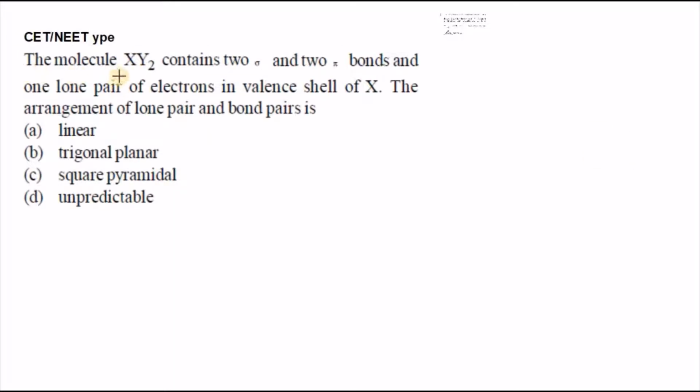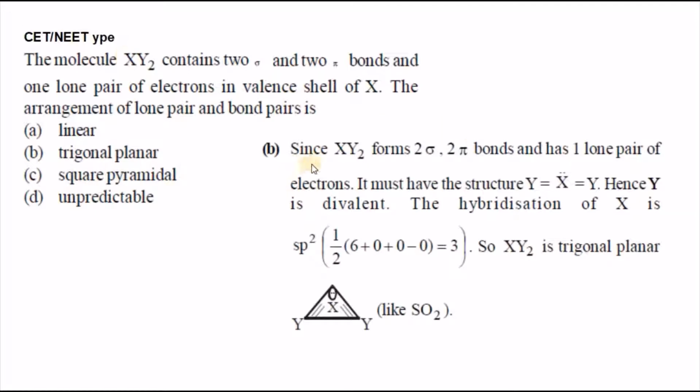Next, the molecule XY2 contains 2 sigma and 2 pi bonds and one lone pair of electrons in the valence shell of X. Then the arrangement of lone pair and bond pair is like this.